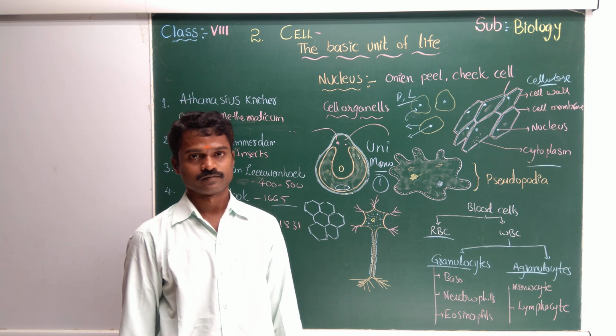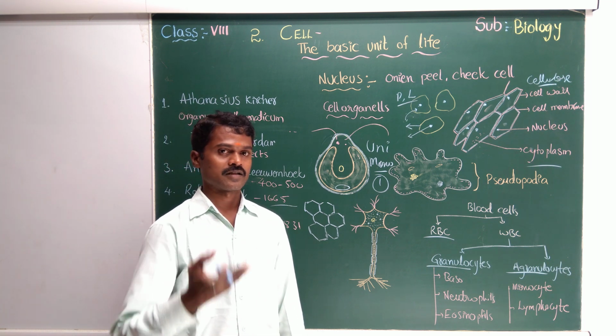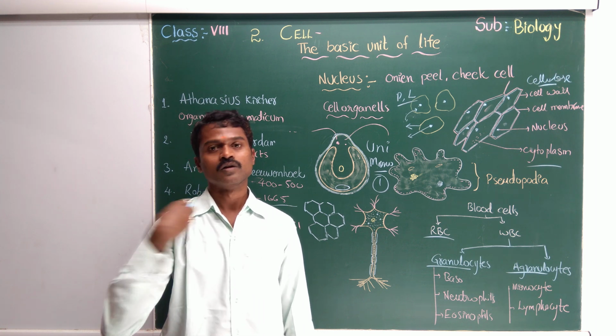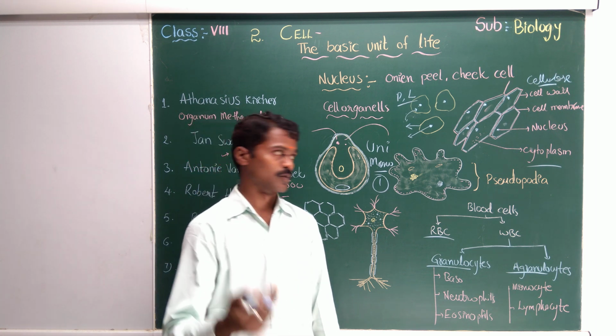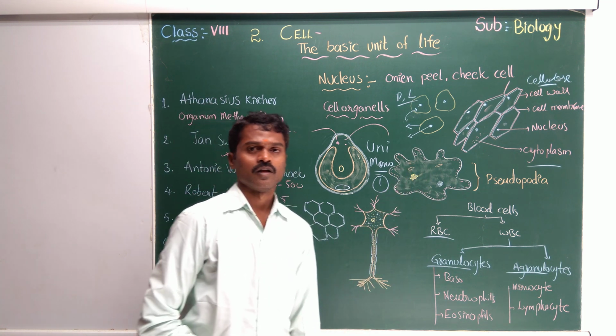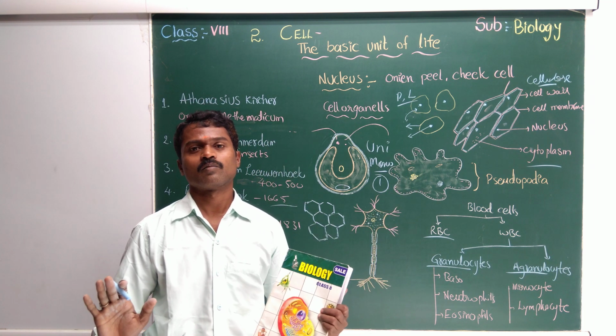RBC transports the gases in our body from one cell to another cell. Otherwise, lungs to cell. Oxygen and carbon dioxide both. Okay. Now, what about this amoeba? Very easiest diagram in the biology, amoeba.